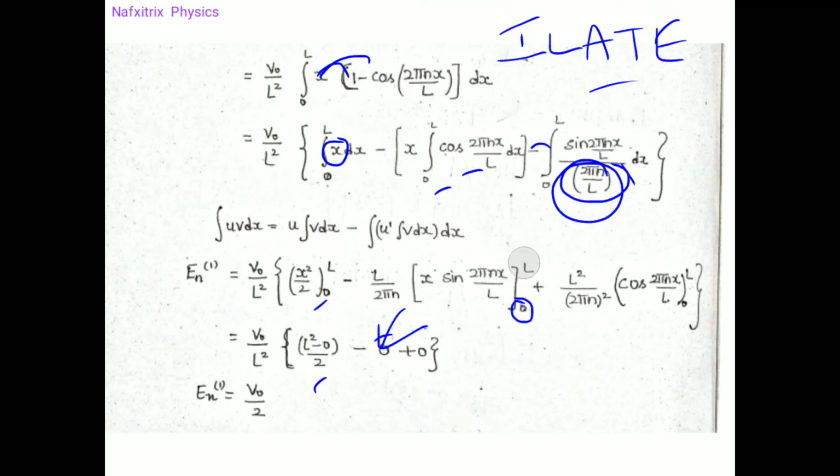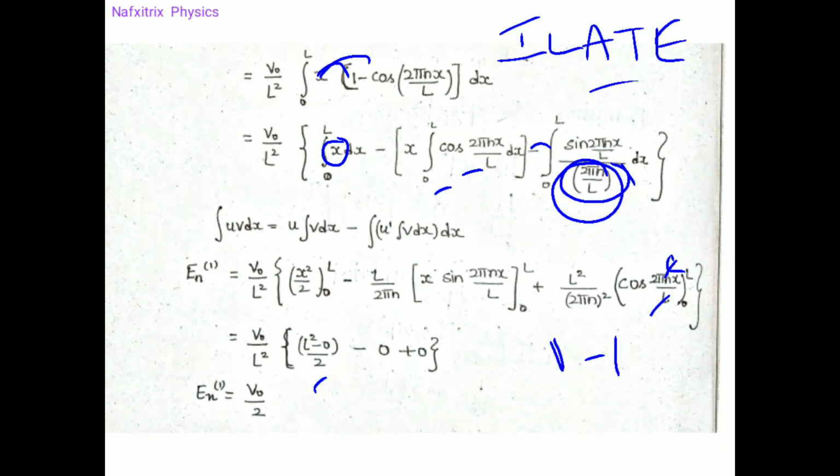And now we need to see what happens to the next term. Here also, if we apply the upper limit, 2 pi n L by L, L will get cancelled, we will get 2 pi n. Cos 2 pi, cos 4 pi, cos 6 pi are all 1. And if we apply the lower limit, minus cos 0, that would also be 1.